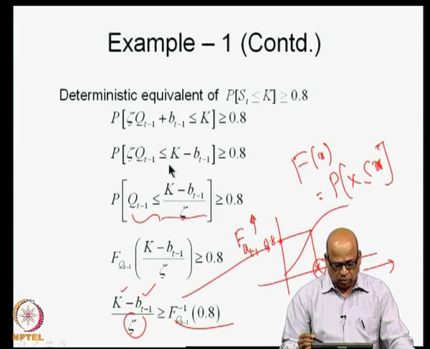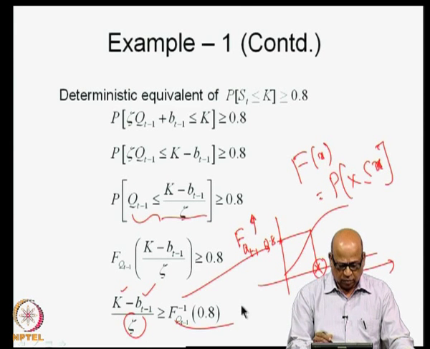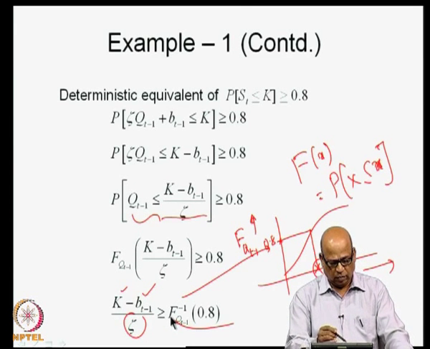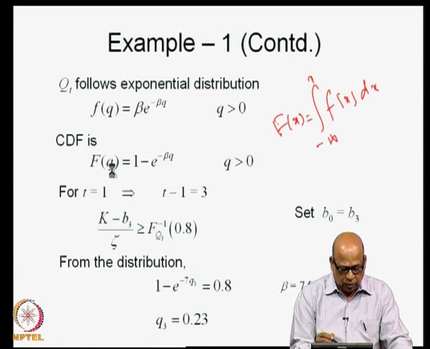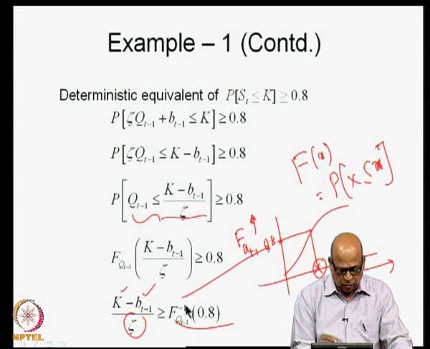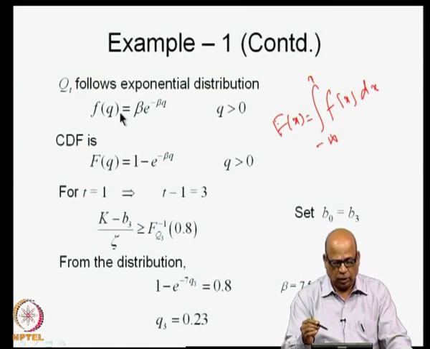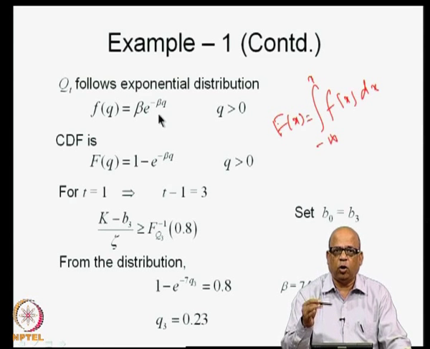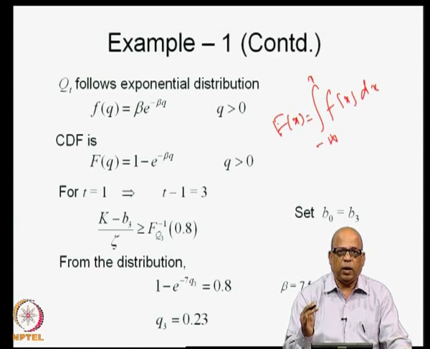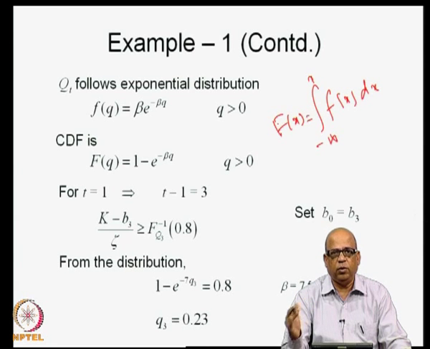Now, what is it that we are doing? We want to write this set of inequalities, or the set of constraints, for all the time periods t. So, we need this value now, F_{q_{t−1}} inverse of 0.8. To get this value, we go to the distribution of q_t. Now, we have said that q_t follows an exponential distribution in all the 3 time periods, but with different parameters. So, β1 is different from β2 is different from β3.